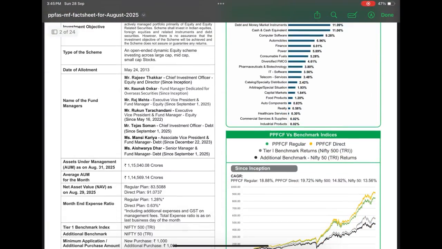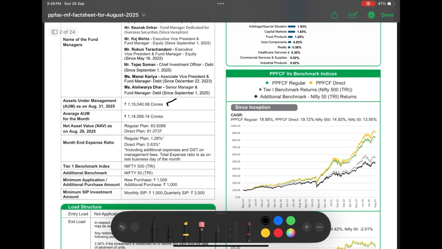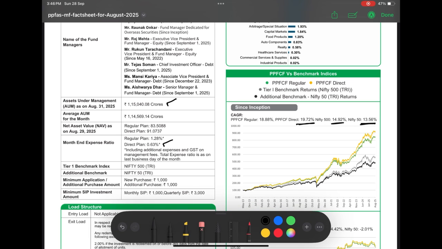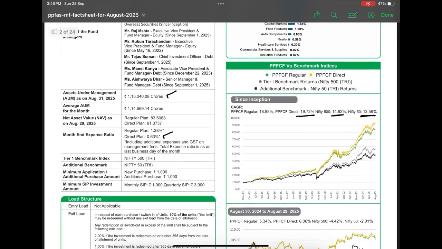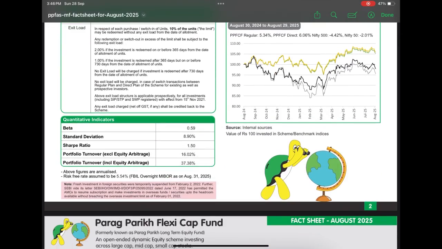With a total AUM of 1,15,000 crore rupees, the fund has given a tremendous return of approximately 19.72% in its direct growth plan, which is higher than most of the other plans, and also beating its benchmark, which is Nifty 50 and Nifty 500. The fund is charging an expense ratio of approximately 0.63% in its direct growth plan, which can be considered to be on the reasonably lower side when compared to the other flexi cap funds of the same category.